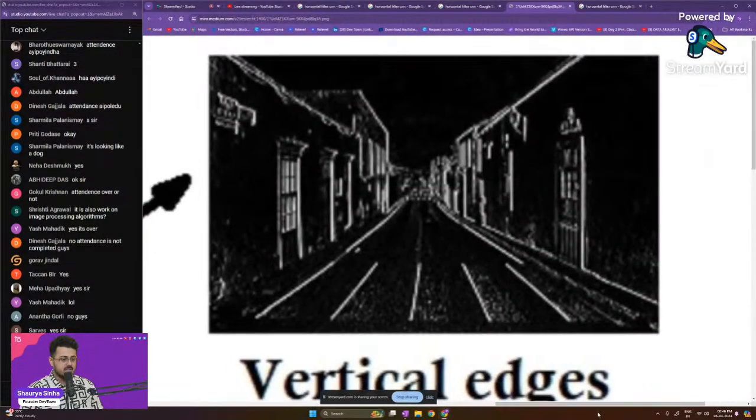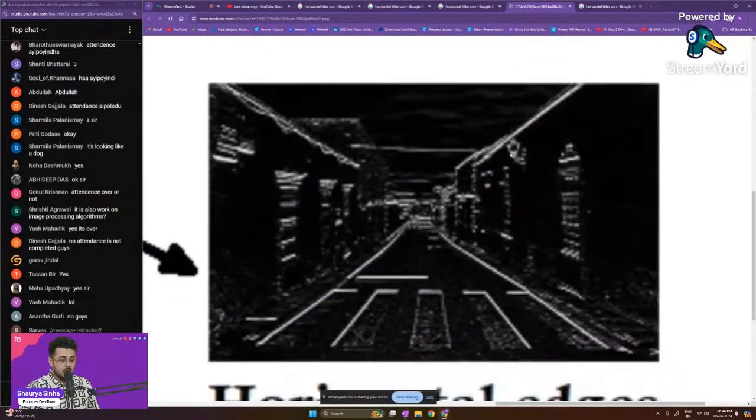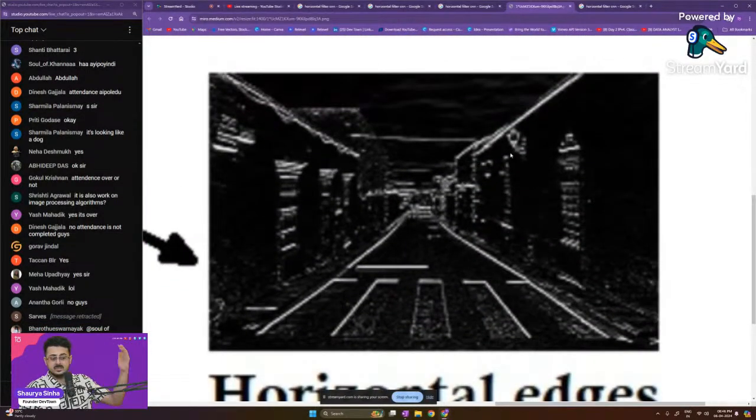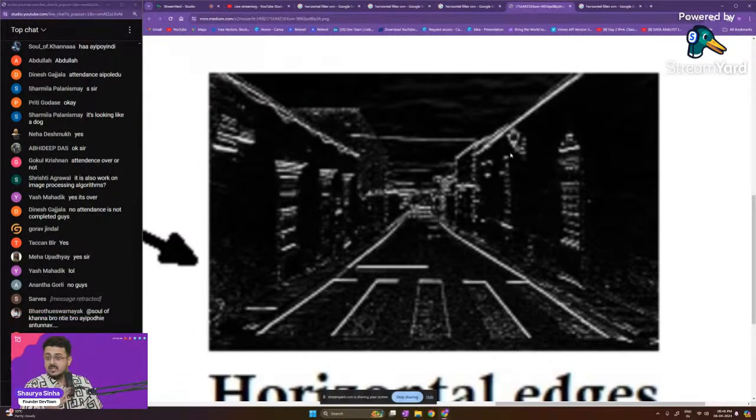This is for the vertical edges, the vertical filters itself. As you're able to see, it identifies all the different vertical lines that it is able to find inside of the image. These are the vertical features of your image. When it comes to horizontal, this is a filter to find the horizontal edges, and as you're able to see, it finds all the different horizontal features of your image.